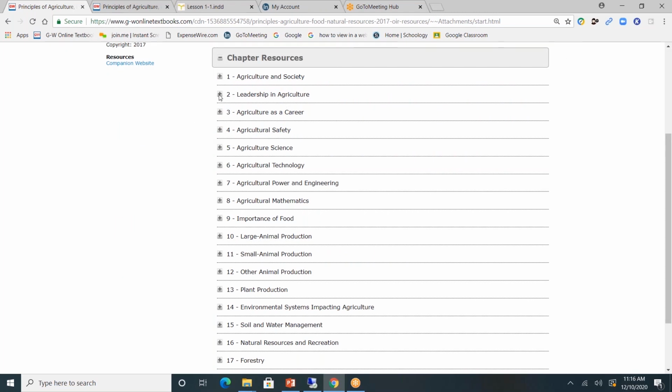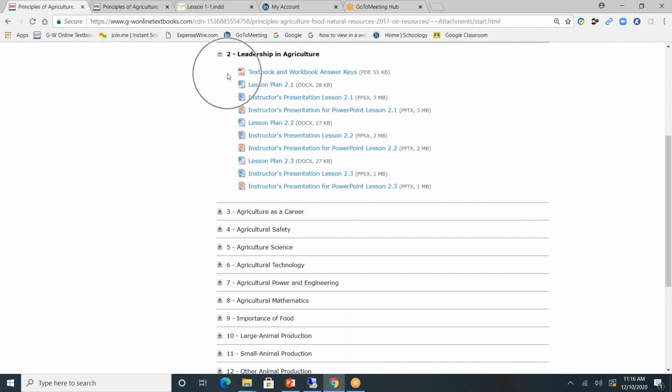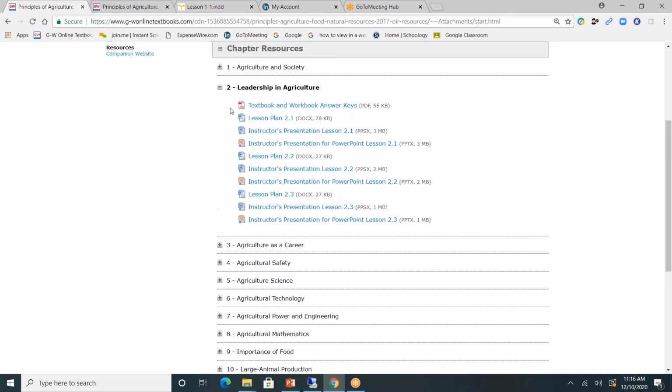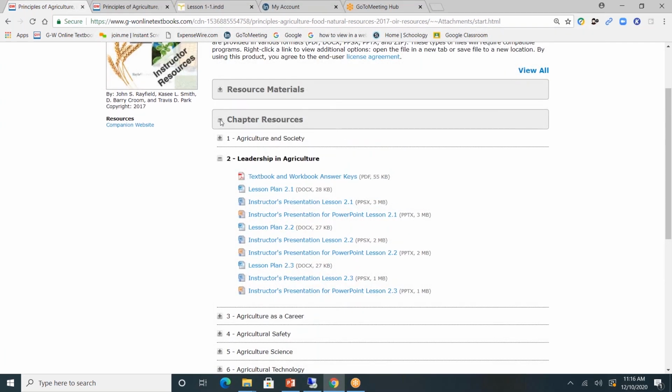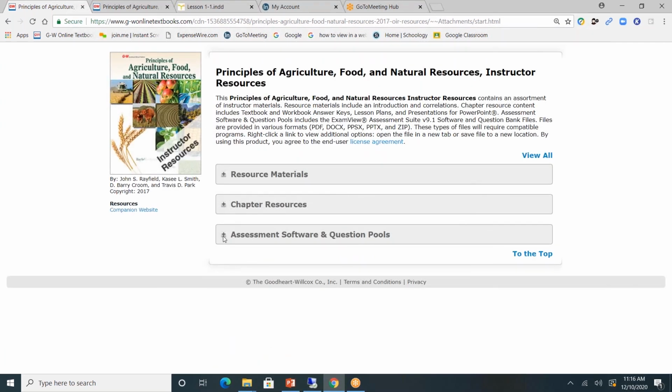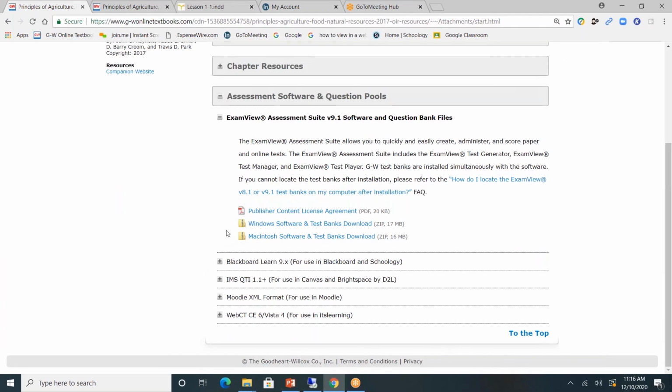I'll click on Chapter 2 again. Here you'll find textbook and workbook answer keys. Every lesson has a lesson plan. Every lesson also has a PowerPoint presentation. If you click on another chapter, you'll find that the format is the same. Lastly, assessment software and question pool. This is the software that's needed to create and customize exams for students.